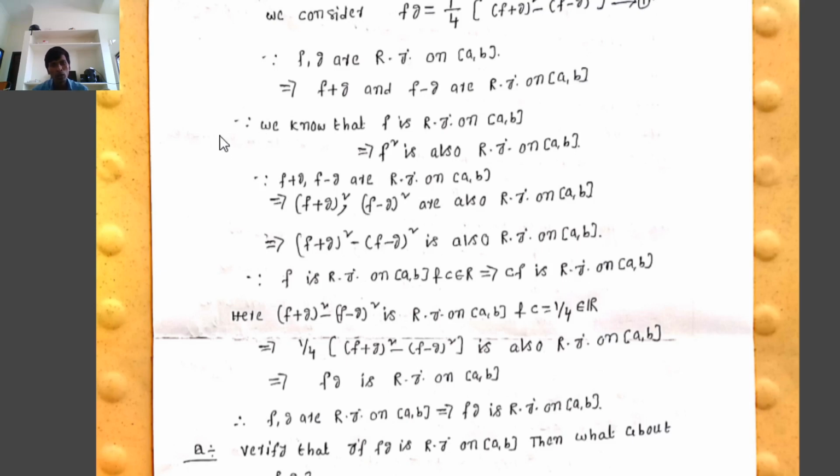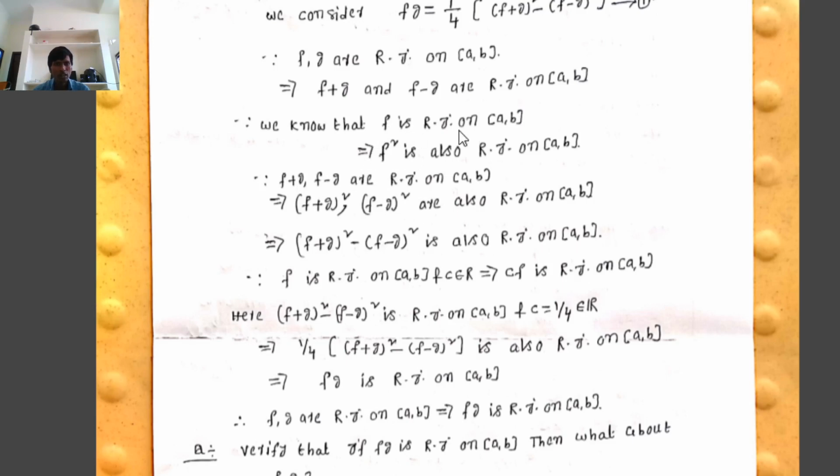Already we know by the previous theorem, or the properties of Riemann integration, that if f is Riemann integrable on the closed interval [a, b], then f squared is also Riemann integrable on the closed interval [a, b]. Since f plus g and f minus g are Riemann integrable on the closed interval [a, b], we consider f equal to f plus g, and another one f equal to f minus g.